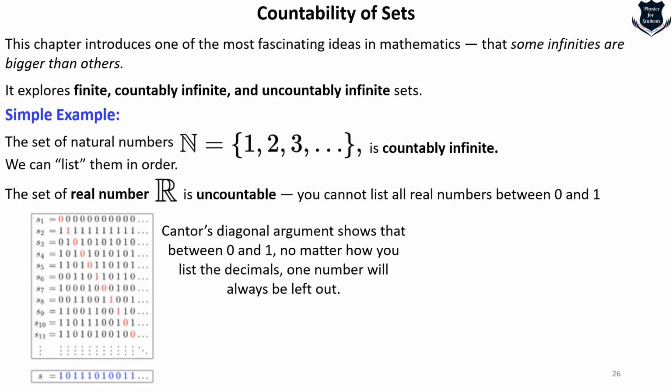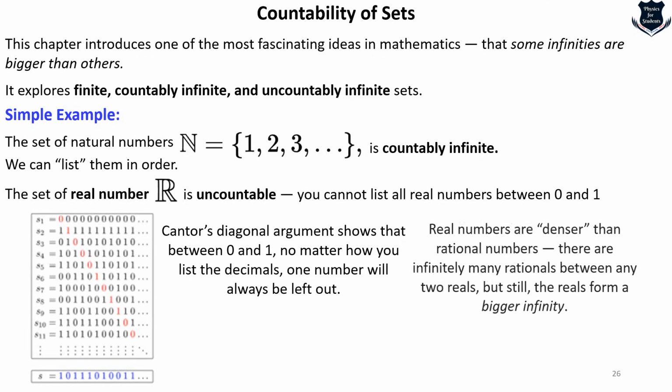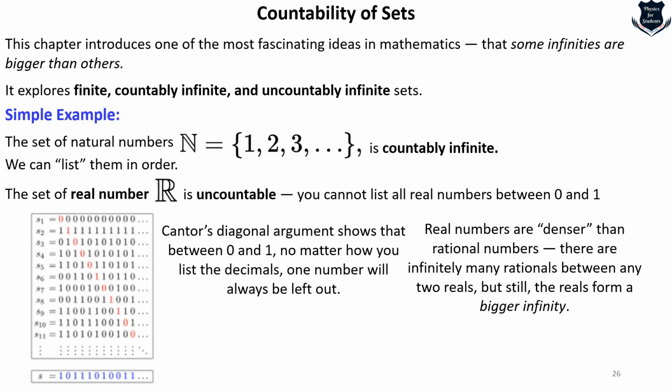And that brings us to the famous Cantor's paradise, named after the famous mathematician Georg Cantor. This is Cantor's argument, which shows that between 0 and 1, no matter how you list the decimals, one number will always be left out. This is explained in the book. So real numbers are actually much denser than rational numbers, and there are infinitely many rationals between any two reals, but still the reals form a bigger infinity.